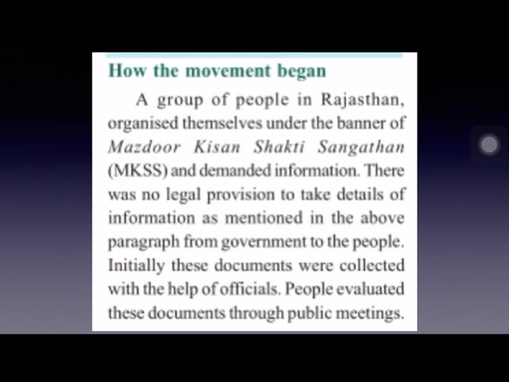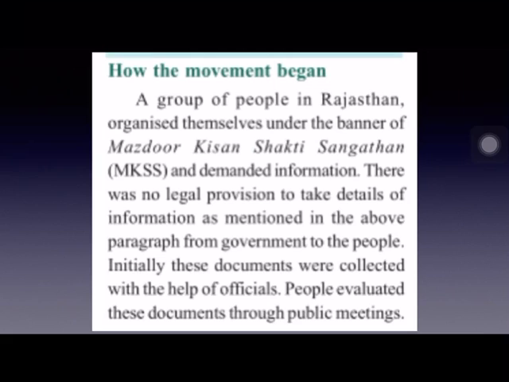Now let us see how the movement began. A group of people struggled for getting this right to information. A group of people in Rajasthan organized themselves under the banner of Mazdoor Kisan Shakti Sangathan, MKSS, and they demanded information from the government officials.